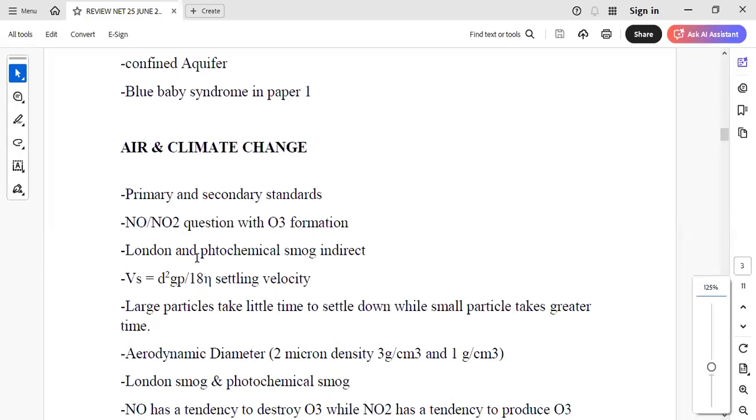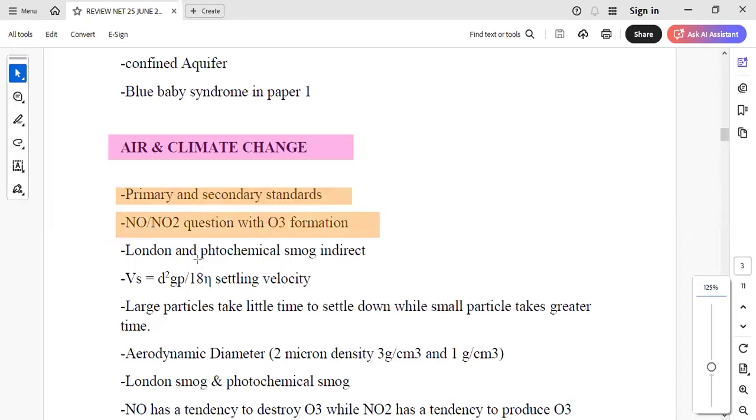Then in air and climate change, a lot of good questions were there, where they asked about primary and secondary standards. The same question was repeated in the January NO2 question with the ozone formation, where we know that NO2 helps in the formation of ozone and NO disrupts the formation of ozone. They have also asked London and photochemical smog, right?